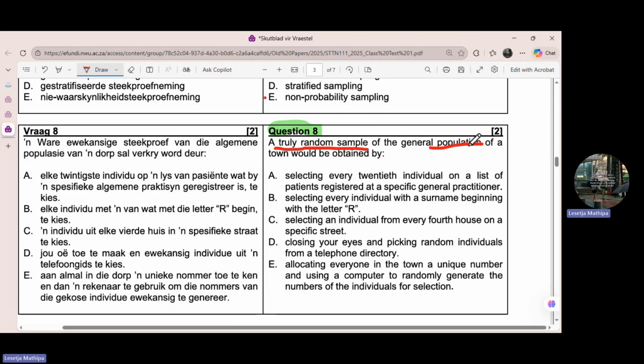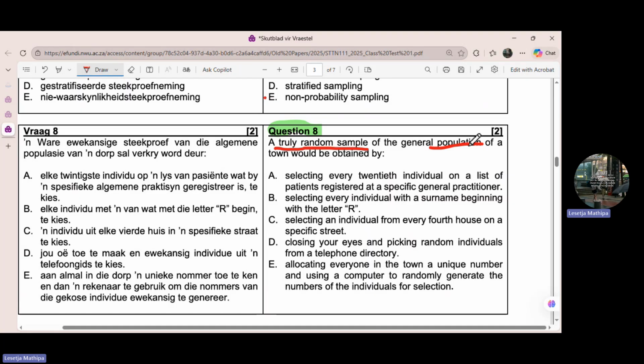By selecting an individual from every fourth house on a specific street? It doesn't even make sense. By closing your eyes and picking random individuals from the telephone directory? That one is out. By allocating everyone in the town a unique number and using a computer to randomly generate the numbers. The computer will generate the random numbers of the individuals, for selections.